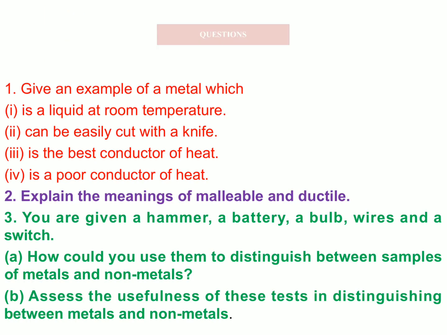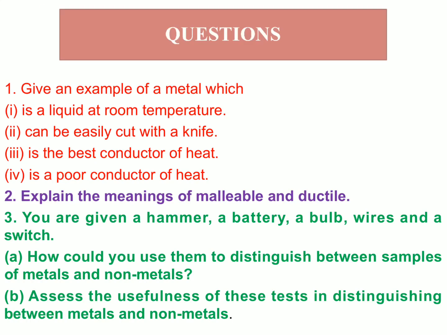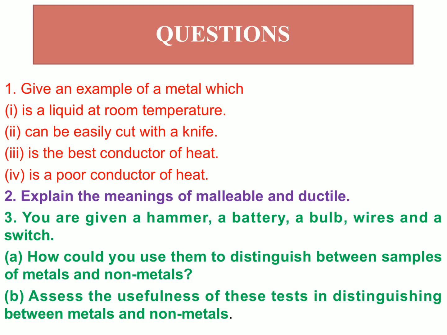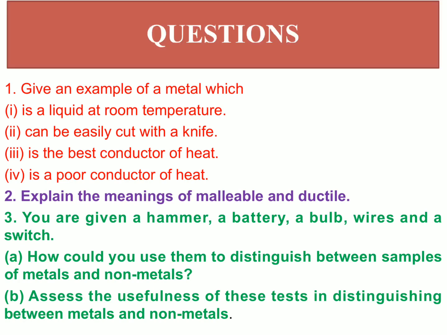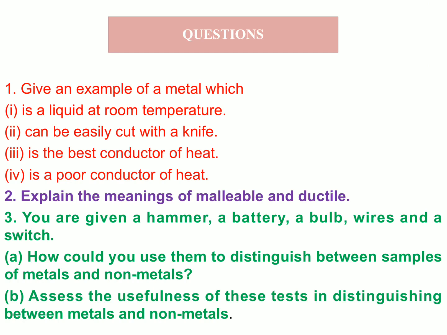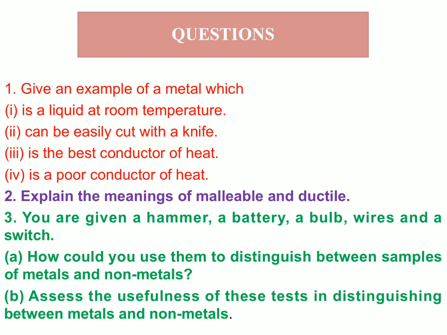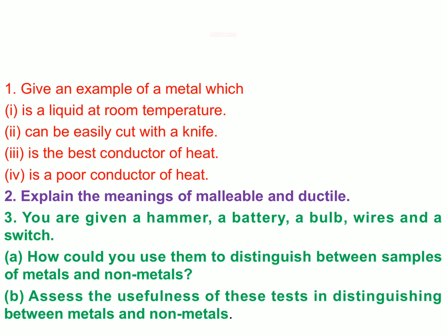So this was all about today's session. We have discussed the physical properties of metals and non-metals along with various activities given in your NCERT book, chapter number 3, Metals and Non-metals. So my dear students, once again go through all the points. First of all, any matter, any substance is classified into two categories, pure substance and impure substance. Pure substances are called elements or compounds. Now elements may be classified as metals, non-metals and metalloids.